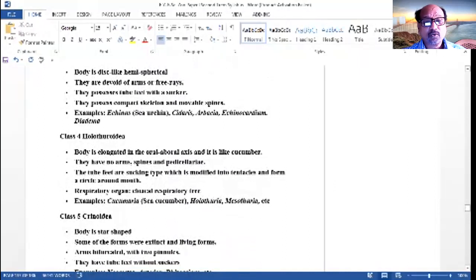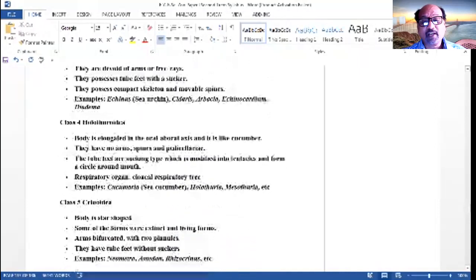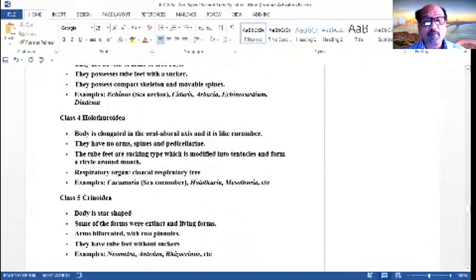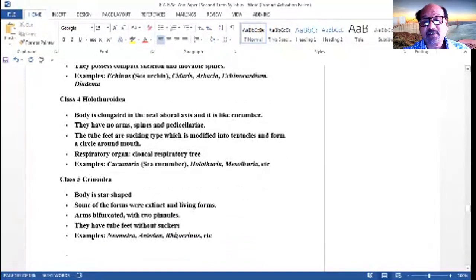Then the Holothuroidea. Body is elongated in the oral-aboral axis, and it is like a cucumber. They have no arms, spines, and pedicellariae. The tube feet are of the sucking type, modified into tentacles that form a circle around the mouth. For respiration, the cloacal respiratory tree is formed. Examples are Cucumaria, generally known as the sea cucumber, or Holothuria, Mesothuria.